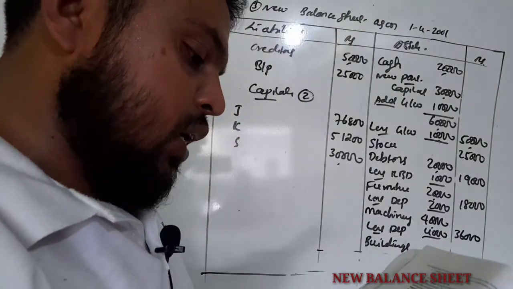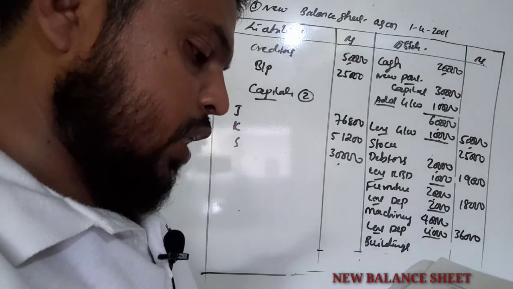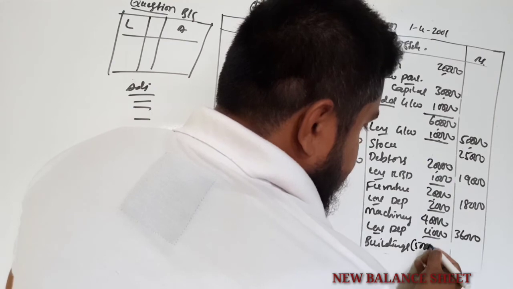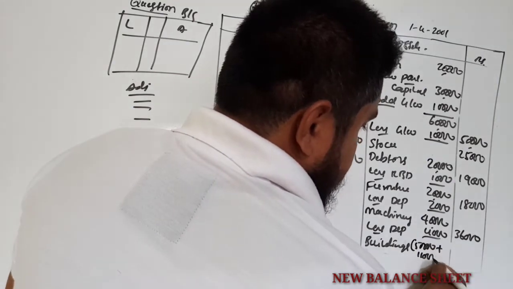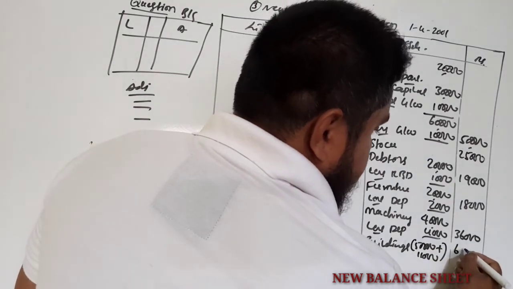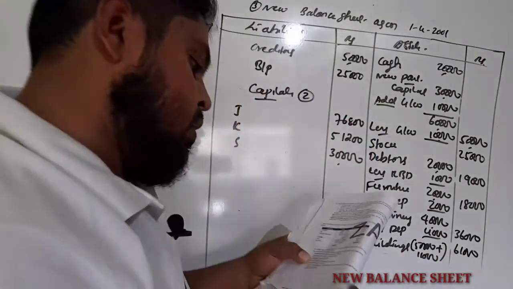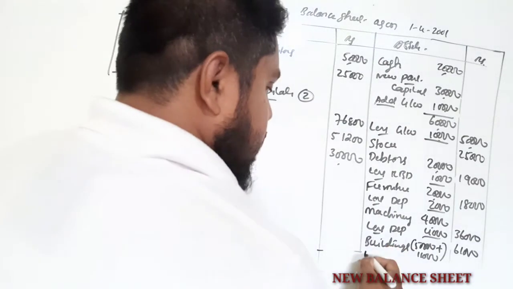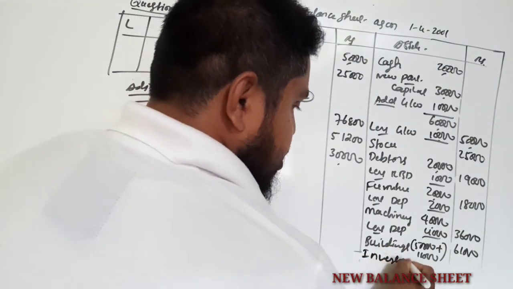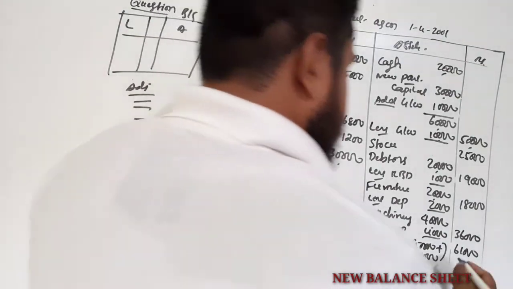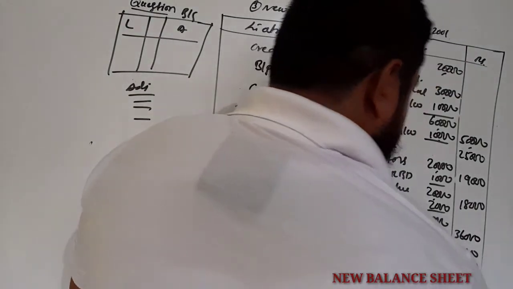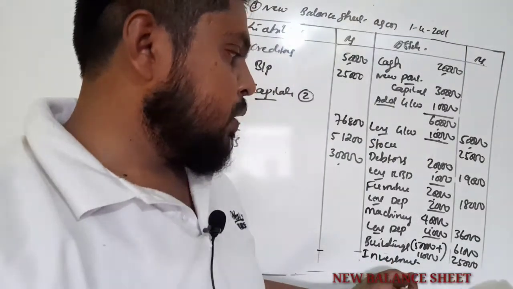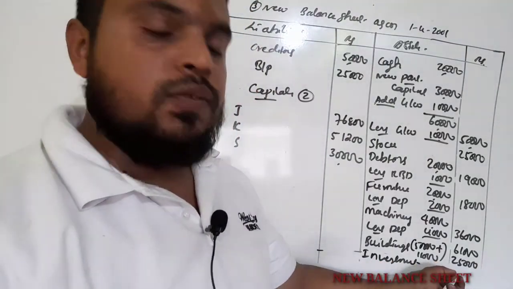So 50,000 in the balance sheet and adjustment 11,000. So 50,000 plus 11,000, 61,000. Next, investment revalued. So investment revalued is 25,000. So as per the adjustment, this investment is revalued to 25,000.